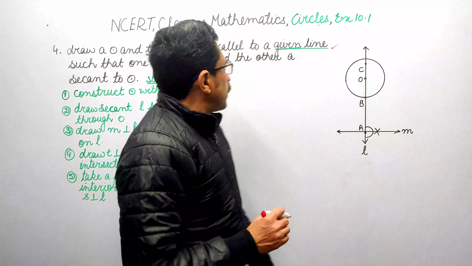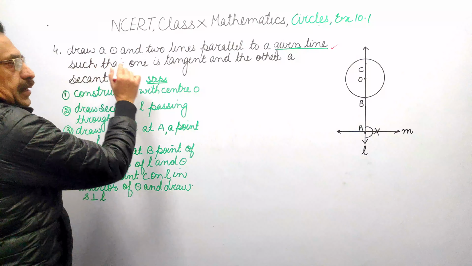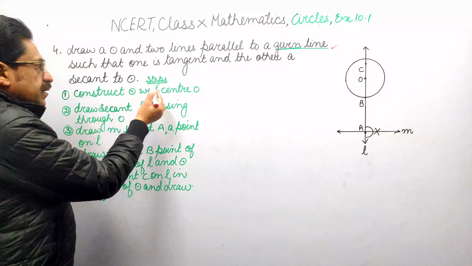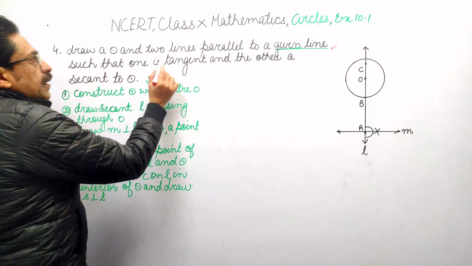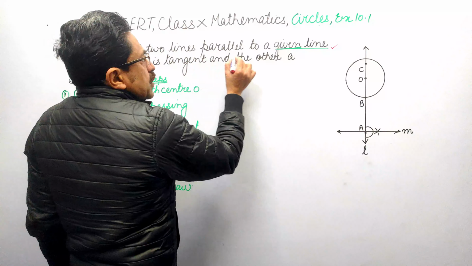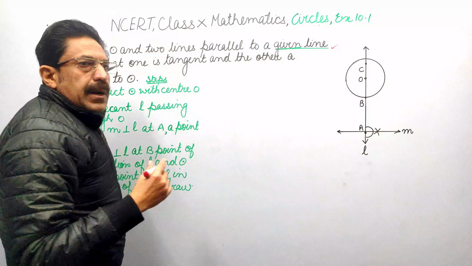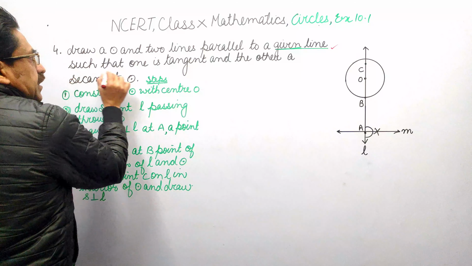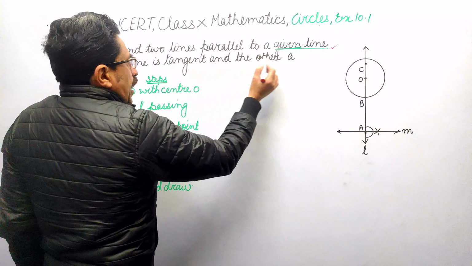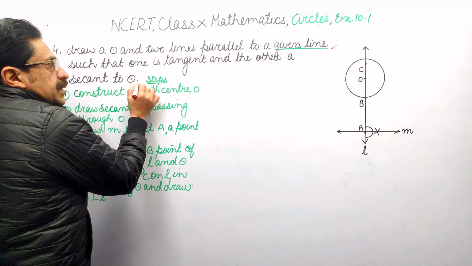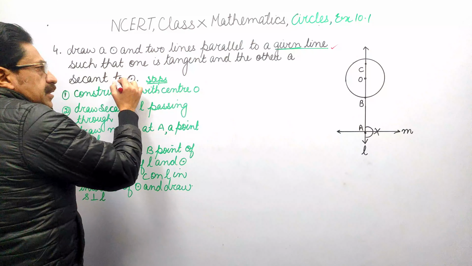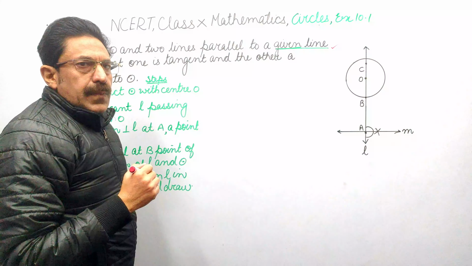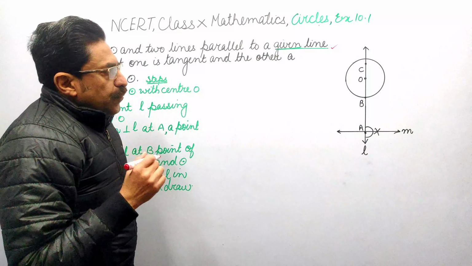Question 4. Draw a circle. We draw a circle with center O. That is our first step. And two lines parallel to a given line. But question is, where is this given line? Such that one is tangent and other is secant to the circle. We will draw tangent and secant, but first we need this given line. For that, we have to draw